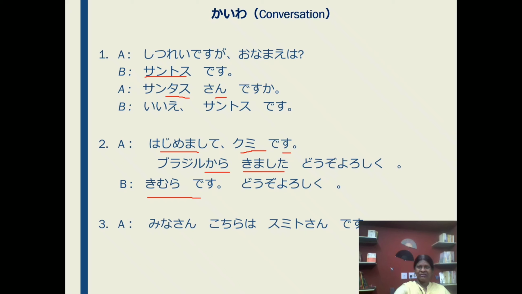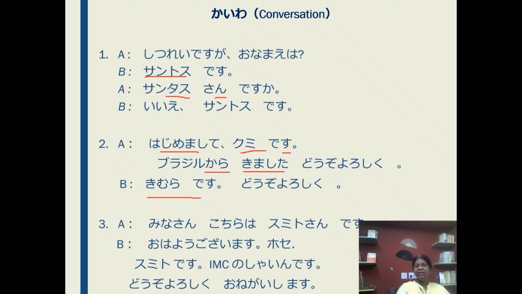Next conversation. A-san: Minasan, kochira wa Sumito-san desu. Ladies and gentlemen, this is Mr. Smith. B-san: Ohayo gozaimasu. Jose Sumito desu. IMC no sign desu. Dojo yoroshiku onegai shimasu. Here it is the introduction at a professional level.